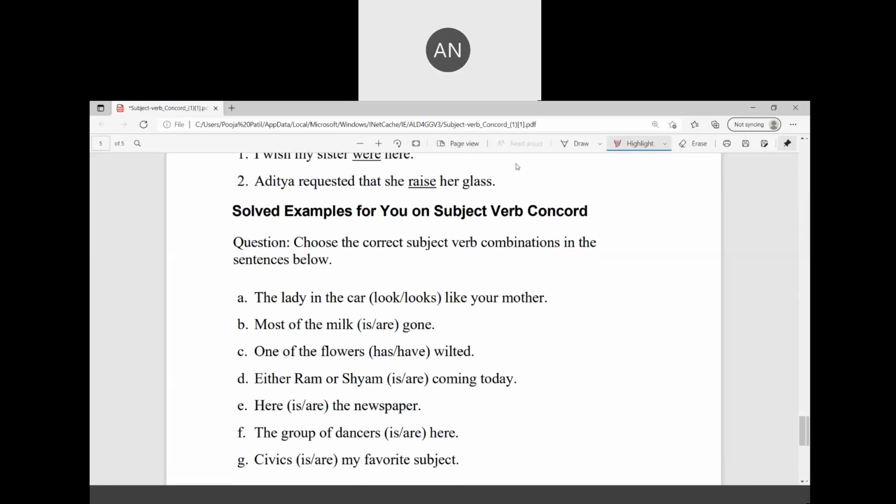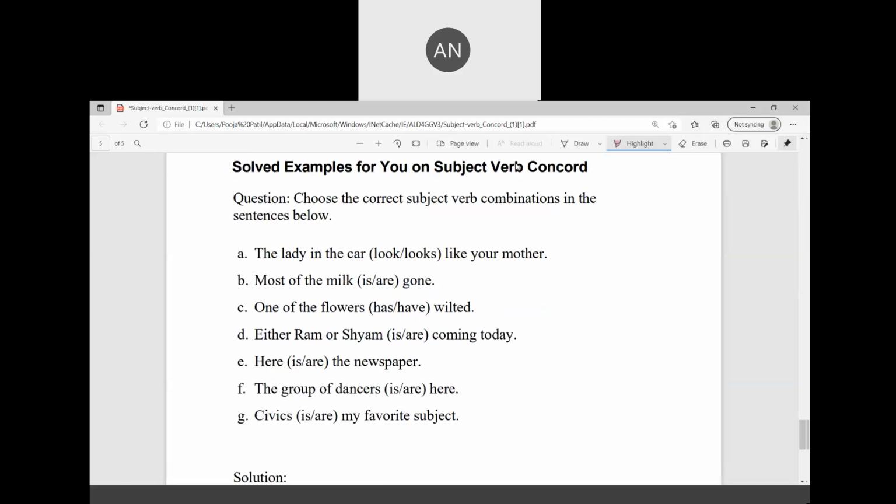Cadet Rishikeshwara, you can answer the questions. The lady in the car looks like your mother. Yeah. Can you specify what was the rule? The rule was that if there is a singular subject, ma'am, then s will be added to the verb. Okay. Most of the milk are gone. Most of the milk is gone, ma'am. Okay. One of the flowers have wilted.